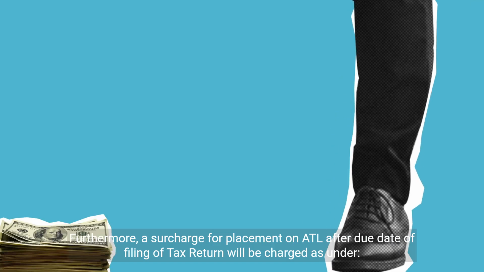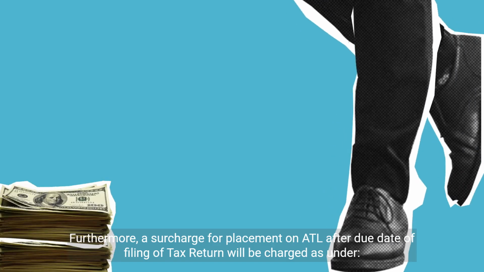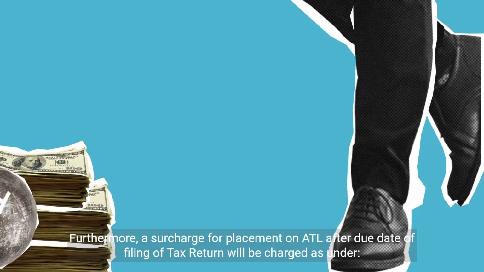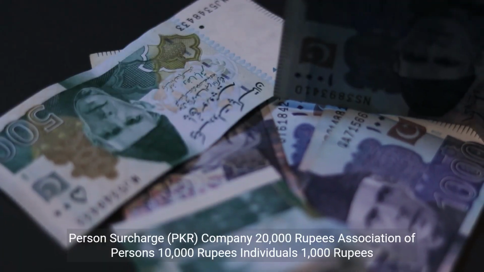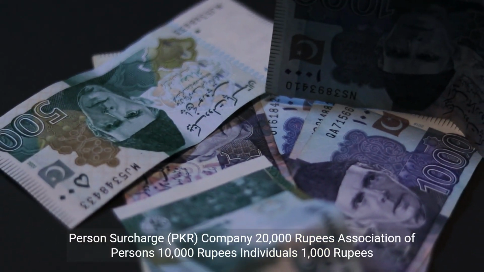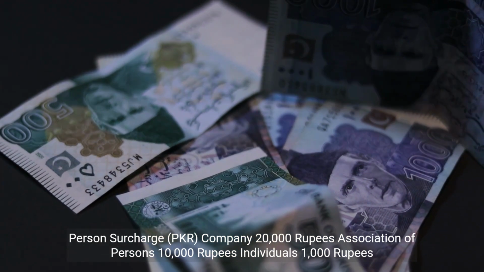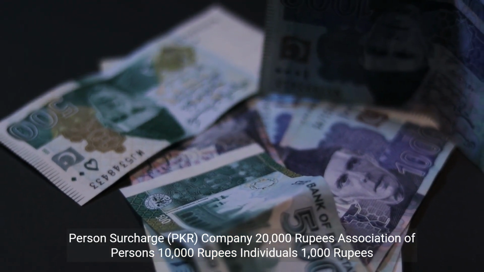Furthermore, a surcharge for placement on ATL after the due date of filing of tax return will be charged as under. Person, surcharge in PKR: Company, 20,000 rupees; Association of Persons, 10,000 rupees; Individuals, 1,000 rupees.